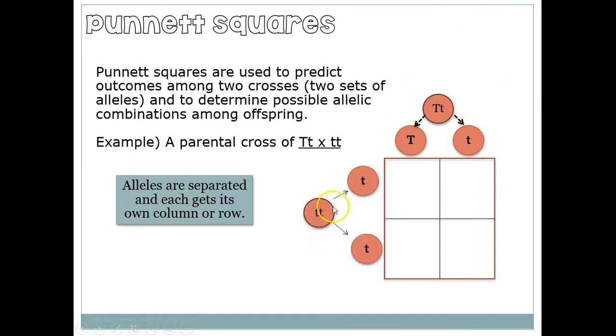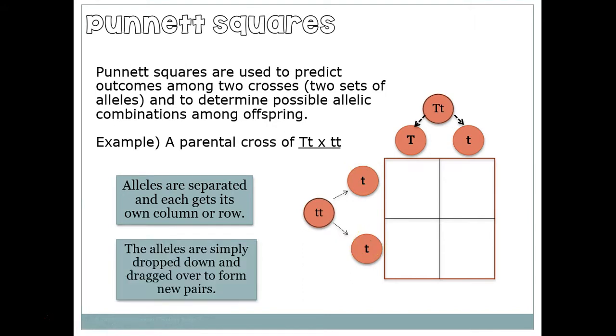The other parent is little t, so we write little t up top, little t on the bottom. And it doesn't matter where you put the little t's because both of those alleles are little t's. Now, we have the parents and the two alleles that make up each parent.